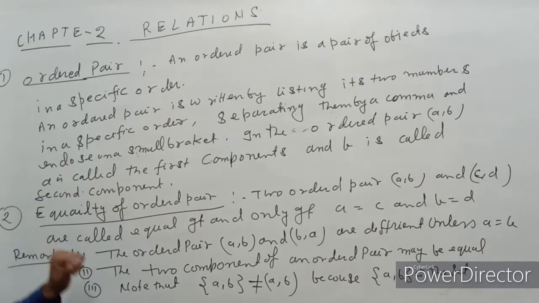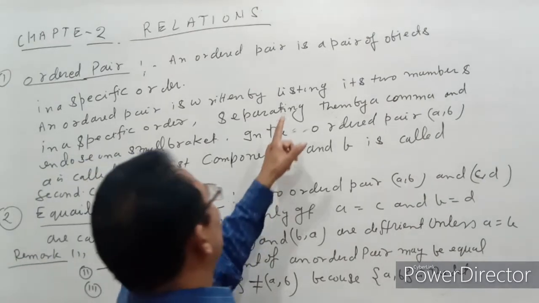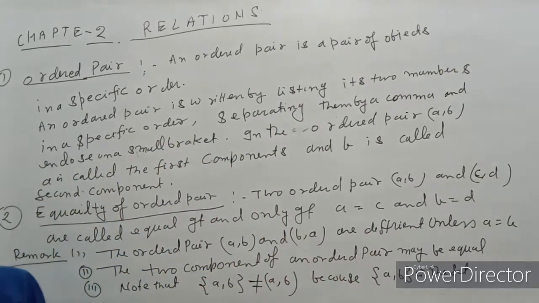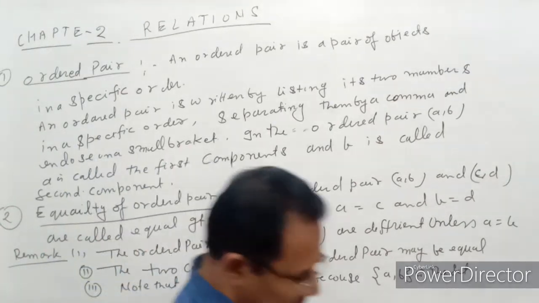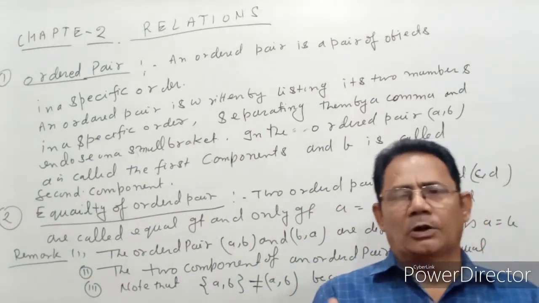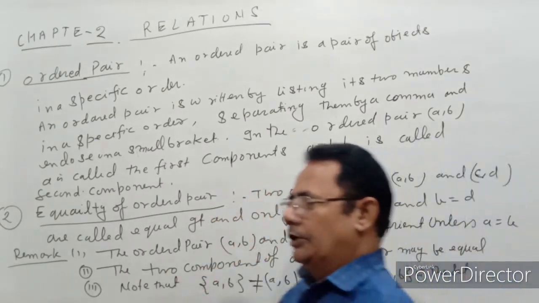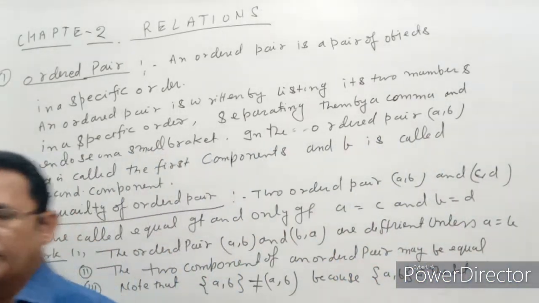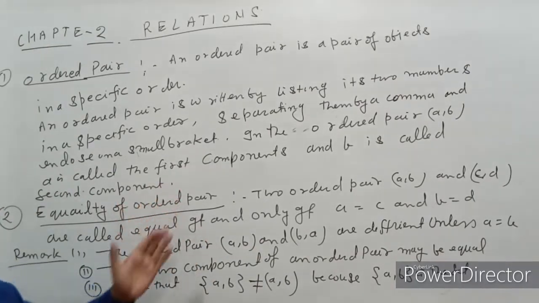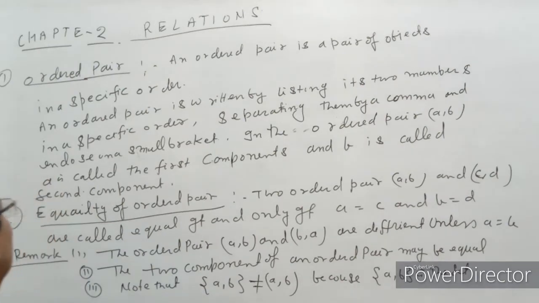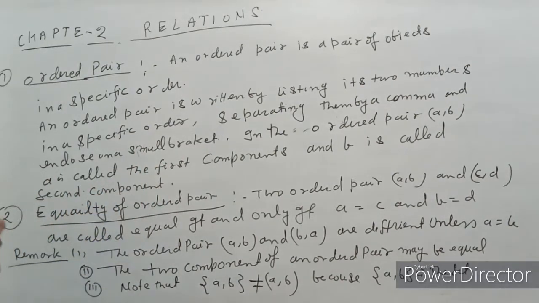An ordered pair is written by listing its two members. These two different objects are called the members of the ordered pair, and they are put in a small bracket, separated by a comma.